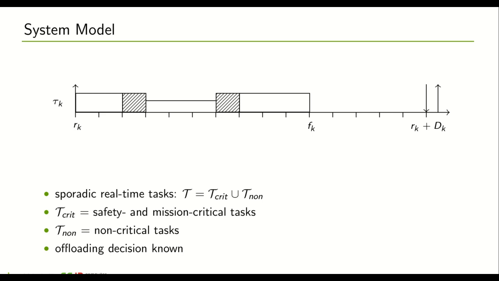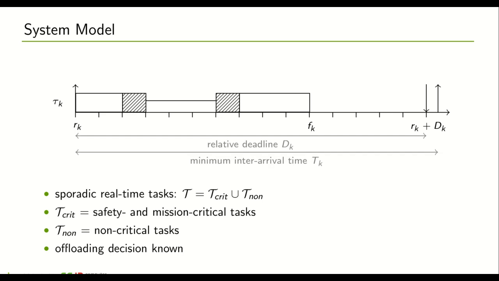We model each task as a self-suspending task with one so-called suspension interval and with two computation segments. And each task tau k has a release time rk, a finishing time fk, a relative deadline dk, and a minimum inter-arrival time tk. Since some reviewers complain that our notation is a little bit complicated, we try to simplify it a bit and make it a little bit more intuitive.